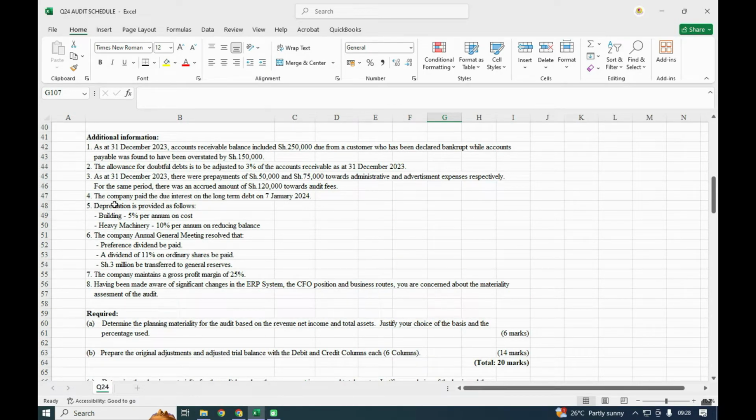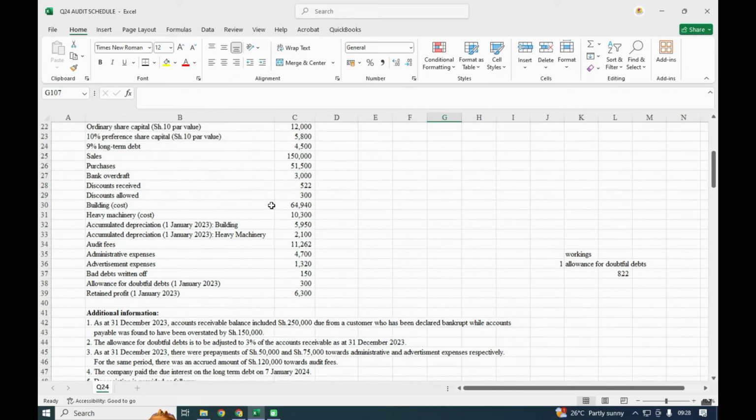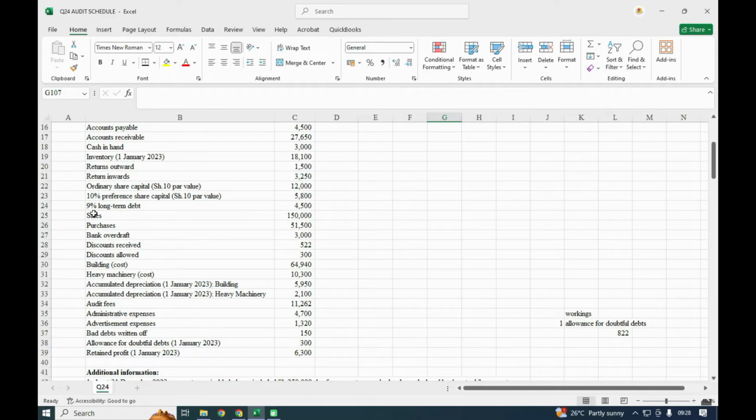Number 4, the company paid the due interest on long-term debt on 7th. So it was after, because we are closing the year on December. When you look at the long-term loan, 9% long-term loan, so we have interest on loan here.